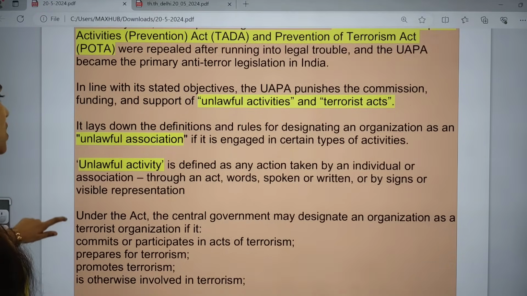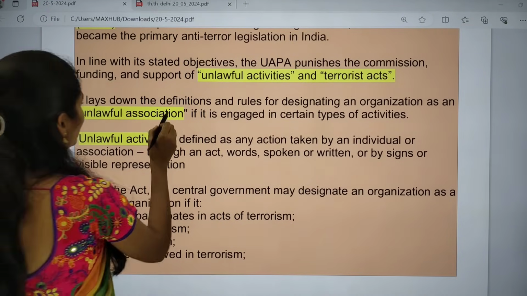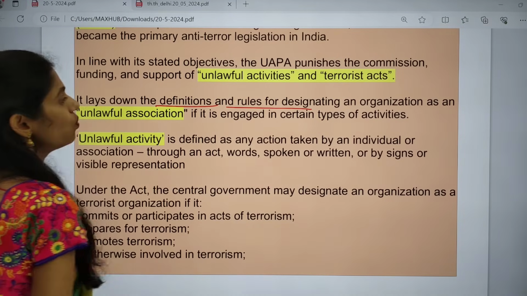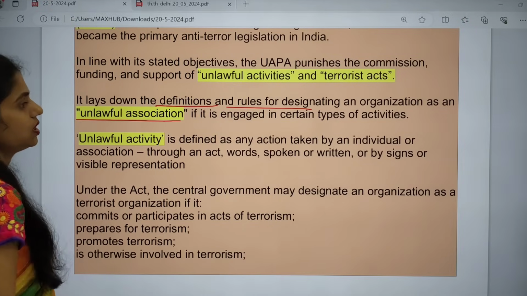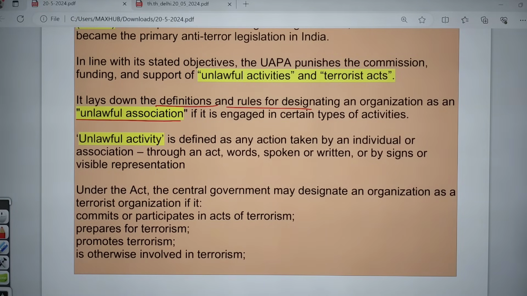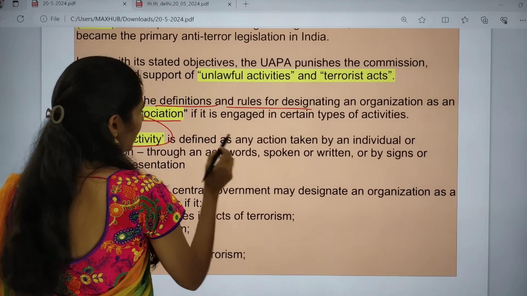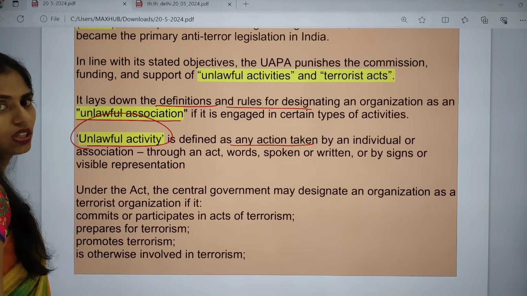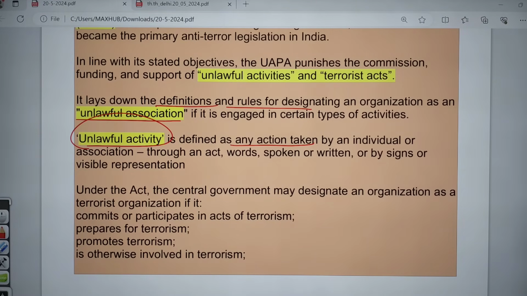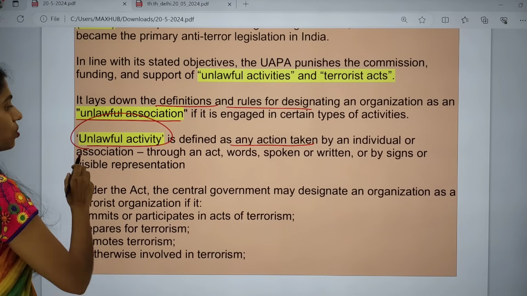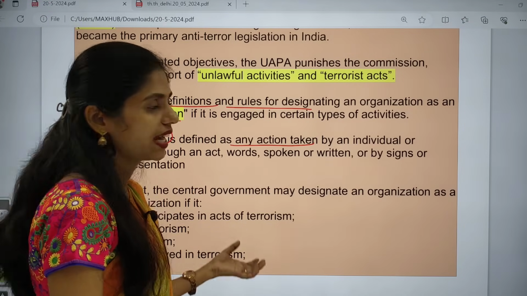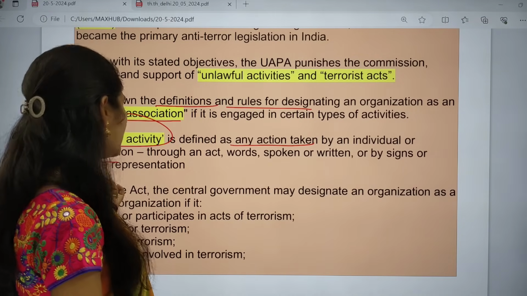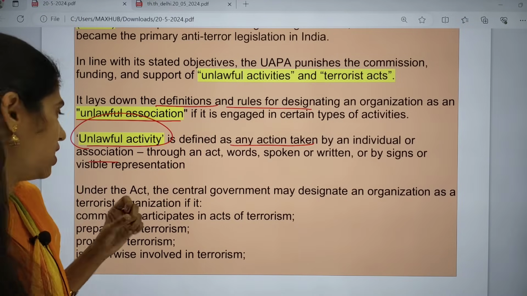It even lays down the definitions and the rules for designating an organization as an unlawful association, if you are engaged in certain types of activities. Unlawful activity is any action by any individual or association, whether committed by using words, doing an action, speaking, writing, or any signs or visible representation.